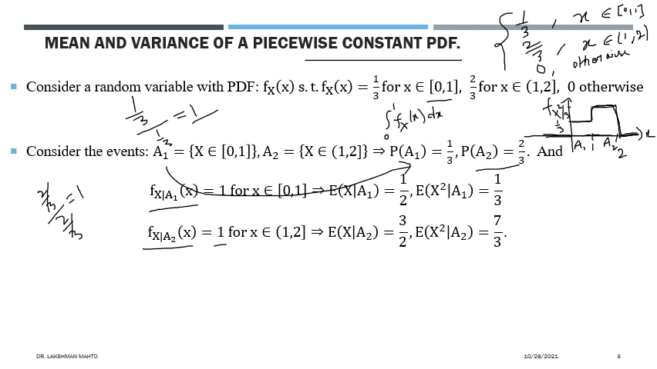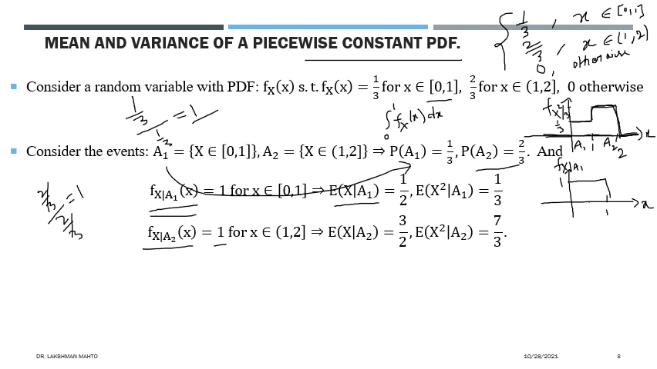Now we have the conditional density of x given A1 and the conditional density of x given A2. Using these two and applying the law of total probability, we can find the expectation. First consider the conditional density of x given A1. It is uniformly distributed between 0 to 1 with constant height 1. This is the plot of the conditional density of x given A1, and the height is 1.